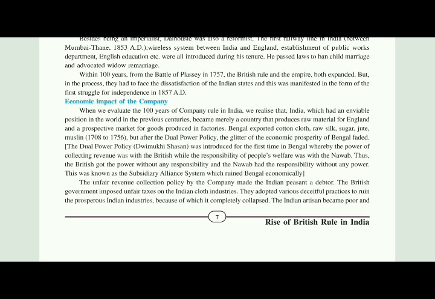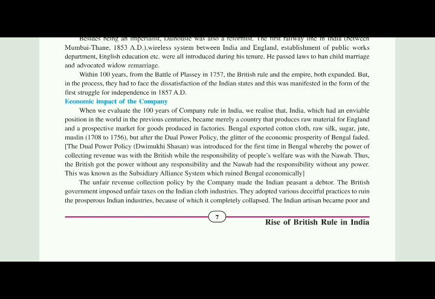Now, what happened? The British got the power but did not have the responsibility, while the Nawab, who had the responsibility, did not have the power. This was known as the subsidiary alliance system, which ruined Bengal economically. So, what happened due to the subsidiary alliance system? Bengal faded. Next paragraph. The unfair revenue collection policy of the company made the Indian peasant a debtor. Due to this unfair revenue collection by the Britishers, India was becoming a debtor day by day.